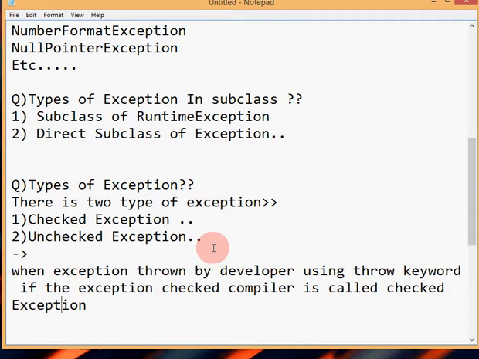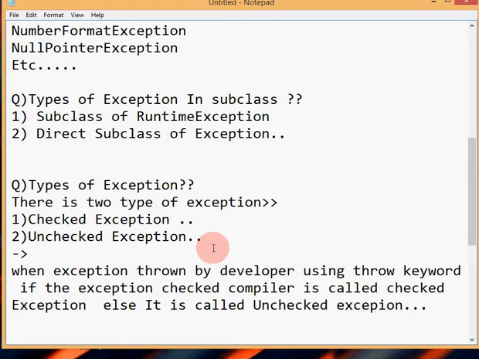Otherwise it is called an unchecked exception. What is the point?